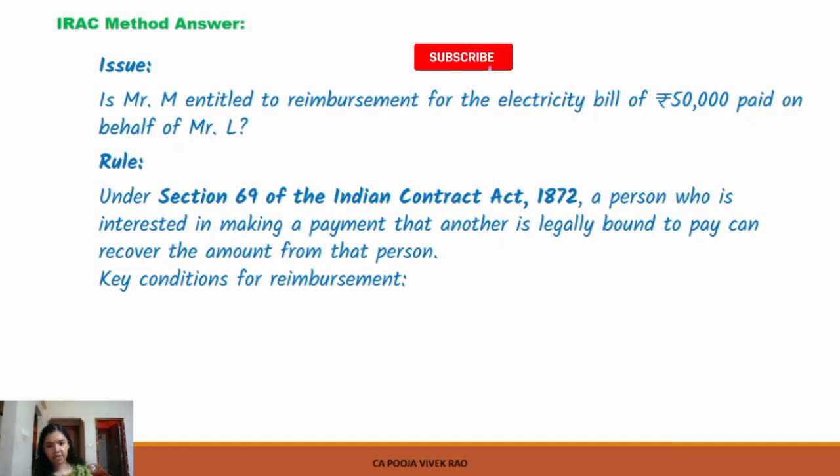So there are two key conditions for reimbursement as per section 69. The first condition is the payment must be made to protect the interest of the payer. So in this case, Mr. M paid the electricity bill out of his own interest so that the disconnection of electricity can be avoided. And the second condition is the original party must be under legal obligation to pay. So as per the rental agreement, Mr. L was liable to pay the electricity bill.